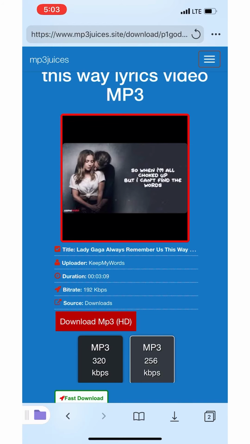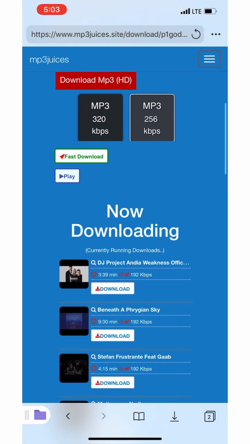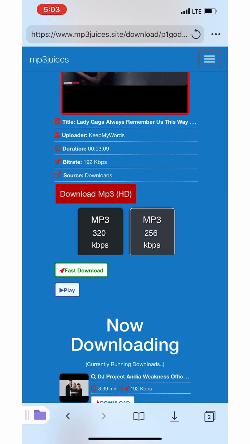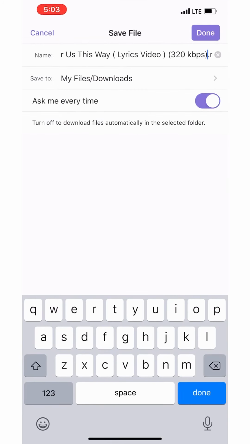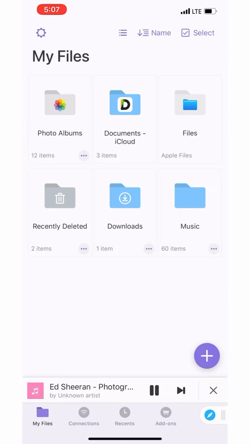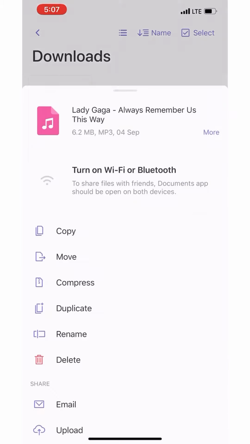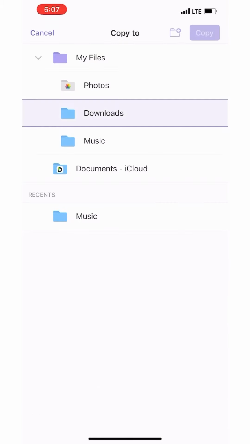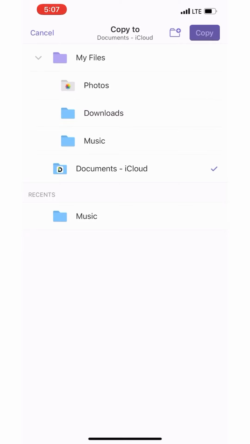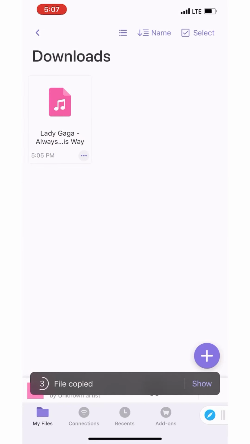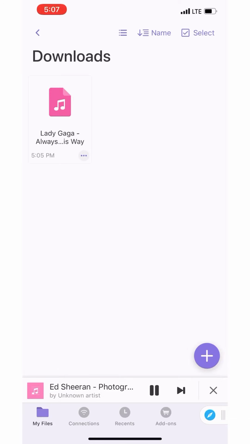After that, wait for the file name and done. After that, go to Downloads and tap the song, copy to iCloud, and go to GarageBand.